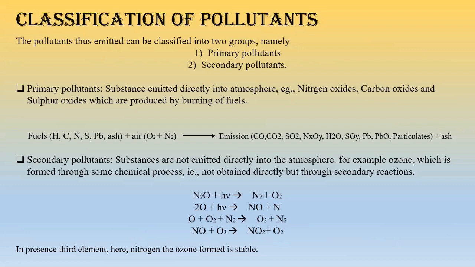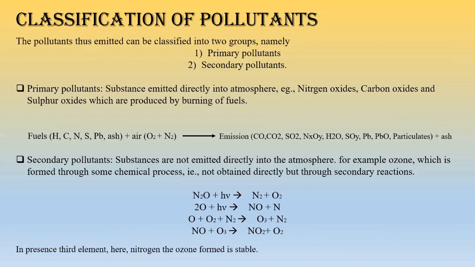Okay, as you can see, one reaction is written that the fuels basically contain hydrogen, nitrogen, sulfur, lead, ash, etc., and they react with air. Now air, the basic components of air are oxygen and nitrogen, as we know, right? So what it emits after the burning, number one is different types of gases, number two is ash. Okay, now these different types of gases are nothing but CO, CO2, SO2, NOx, H2O vapor, soot, right? There is SOx, and PM. Okay, so particulates also, right?